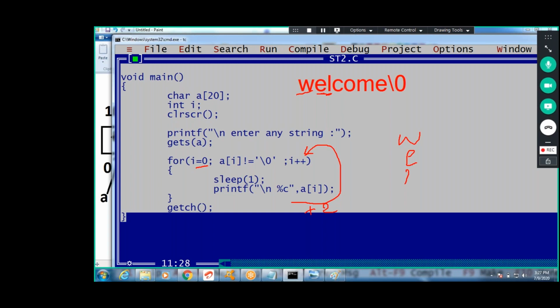I plus plus, 4. What is A of 4? O. O is not null. O also will be printed. I plus plus, 5. What is A of 5? M. M is not null. M also will be printed. I plus plus. What is A of 6? E. E is not null. E also will be printed on the next line. I plus plus, 7. What is A of 7? Null character. Null not equal to null?